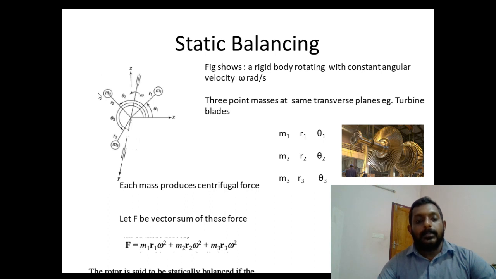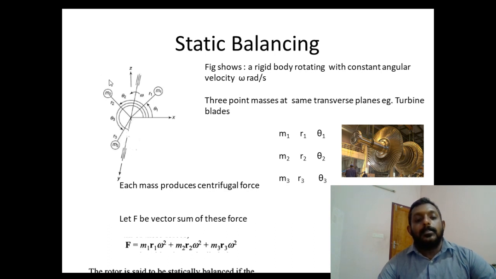Similarly, m2 is the mass attached at a radius of r2, making an angle theta 2 with the reference. And m3 is another mass attached to the same axis at the same point, making an angle theta 3 and acting at a radius of r3.